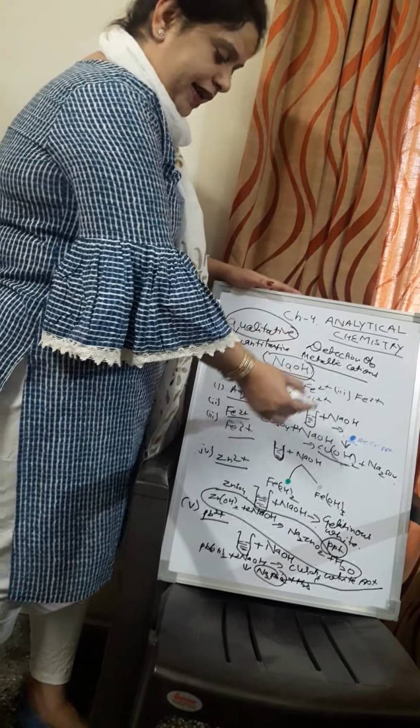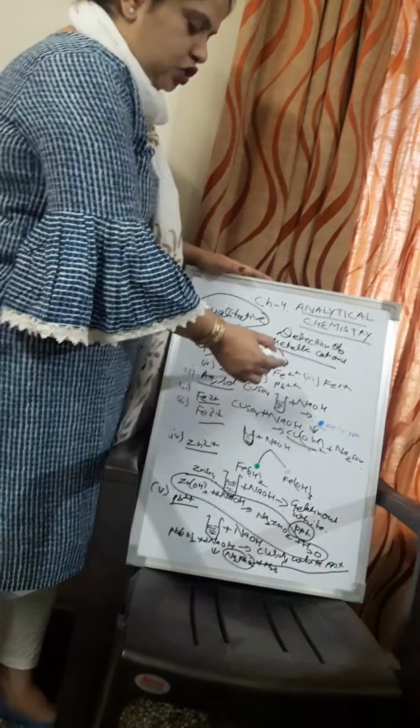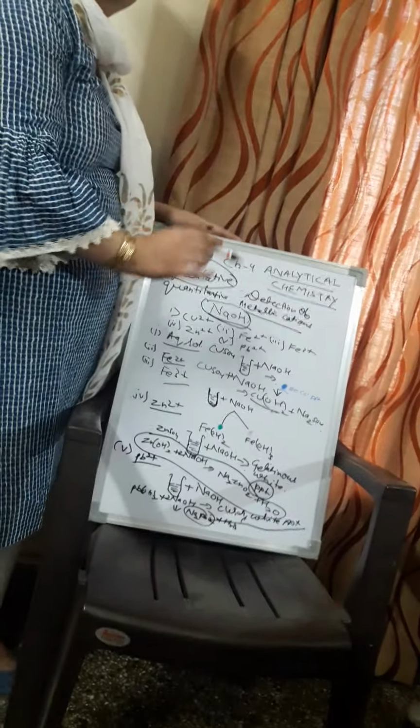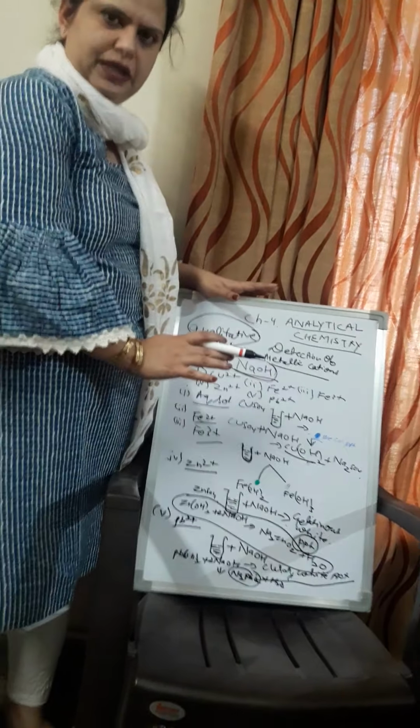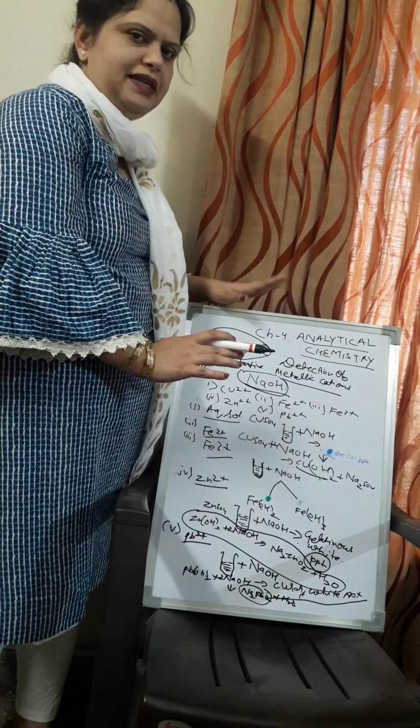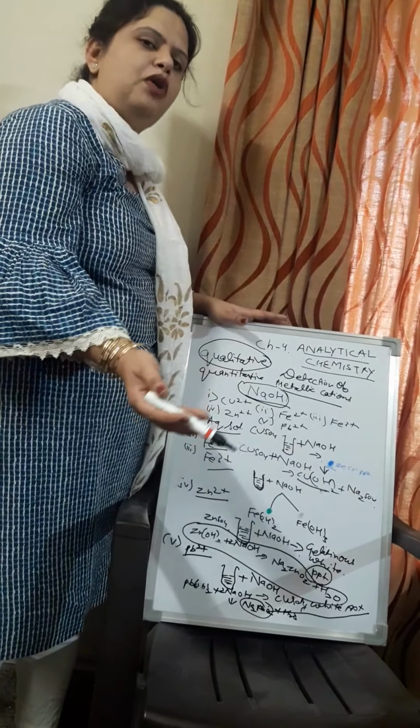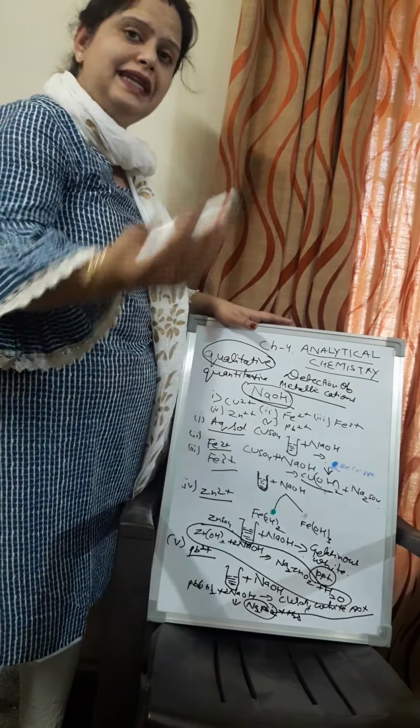And the reagent which we use here is sodium hydroxide. For sodium hydroxide and potassium hydroxide, you will obtain the same result. The color will remain the same, only there is a difference in the reaction. The precipitate remains the same. And when we discuss ammonium hydroxide in our next lecture, then I will let you know the difference.